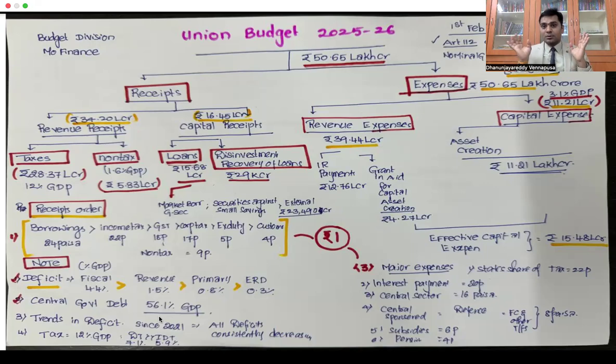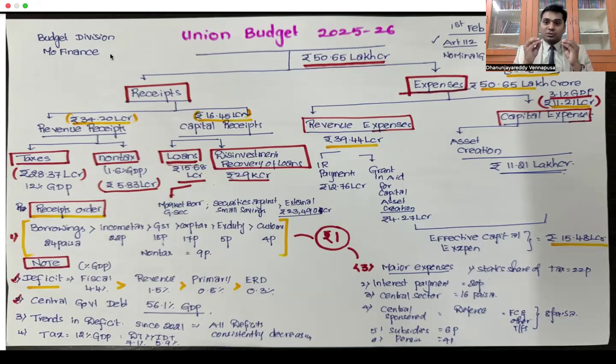Budget is this. Who presents the budget? Ministry of Finance, Budget Division. And Article 112 says it is the President who shall lay before both the Houses of Parliament an annual financial statement every year containing the estimates of expenses and receipts of the Government of India for the upcoming financial year. So it is the President who shall lay. On behalf of the President, it is the Finance Minister who is coming and presenting it.